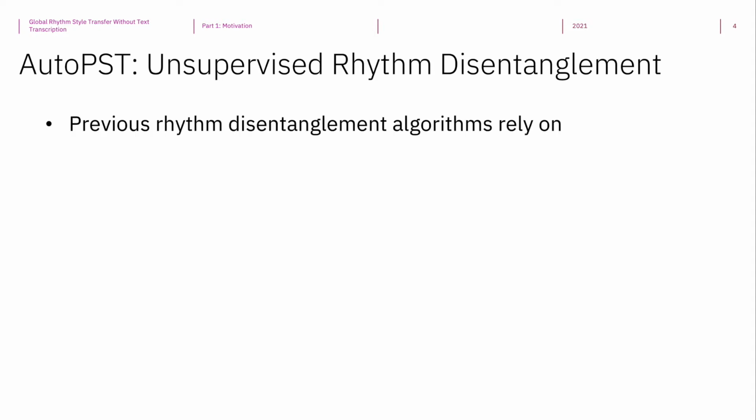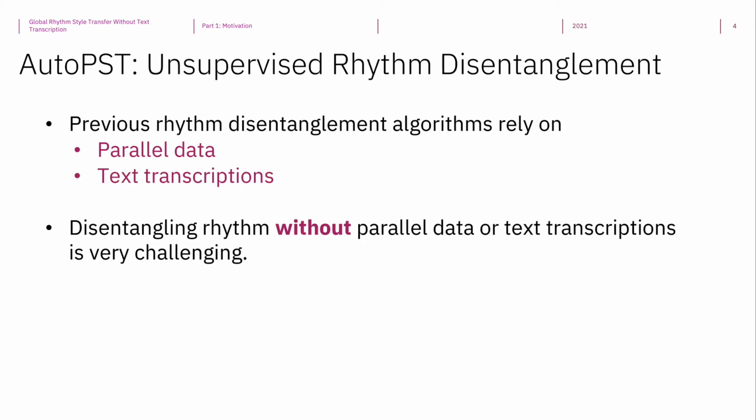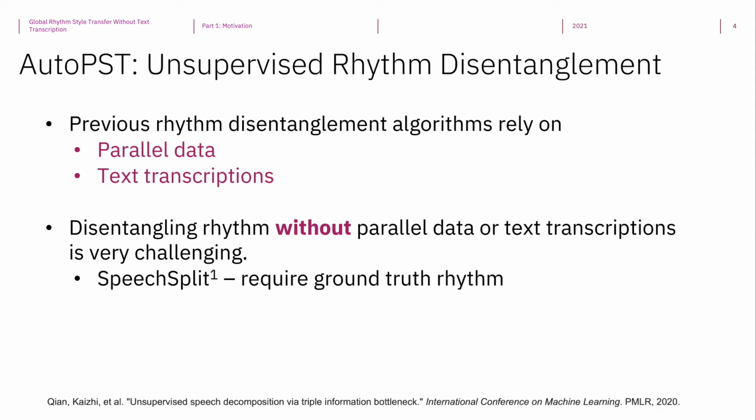This example reflects the broader challenge of disentangling rhythm in speech style transfer. Although some algorithms start to address the problem, many of them rely on the availability of either some parallel data or text transcriptions. Without either of these additional information, the problem remains very challenging and largely unresolved. In particular, our previous work, SpeechSplit, has made a sizable step towards disentangling rhythm in an unsupervised manner, but it requires ground truth rhythm information from the target speaker in order to do the conversion.